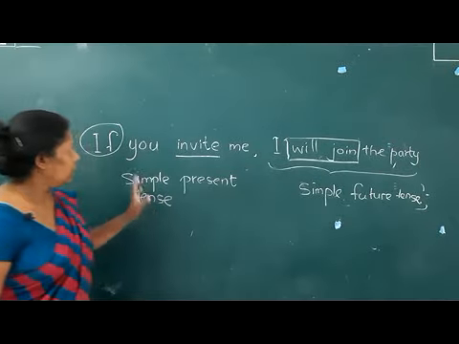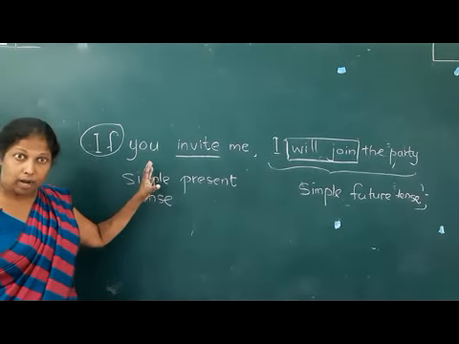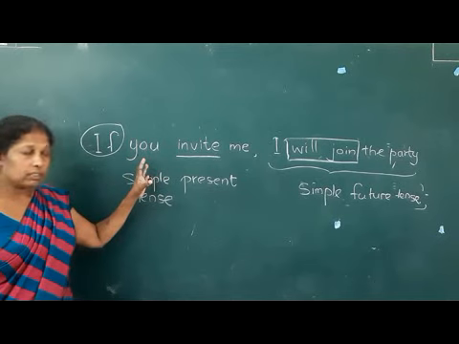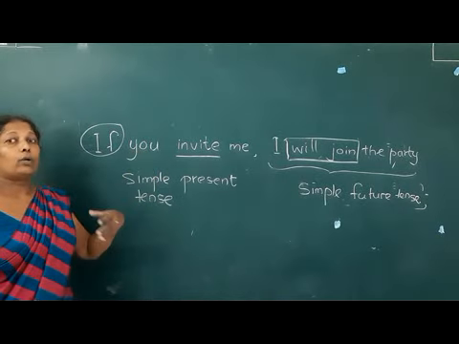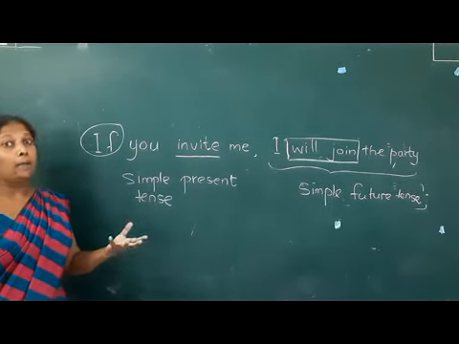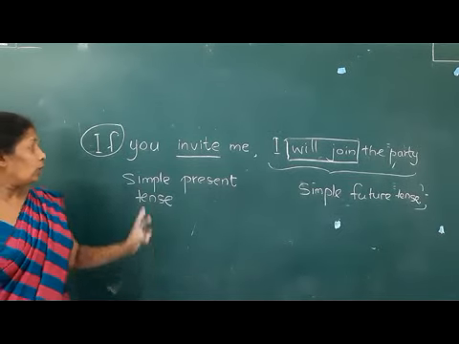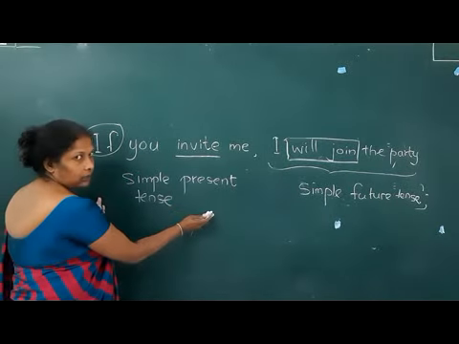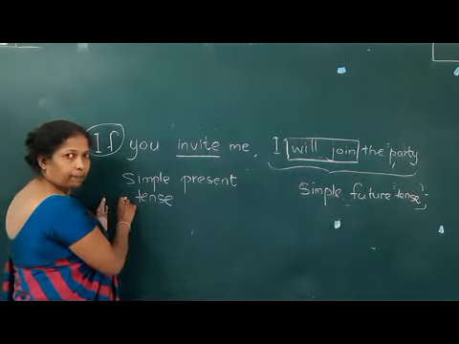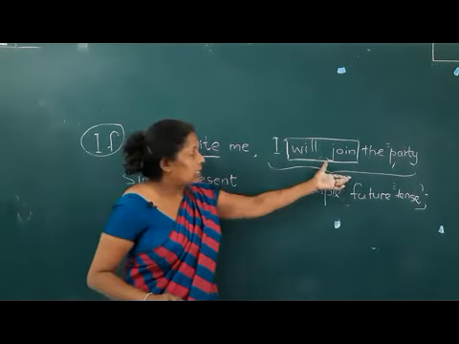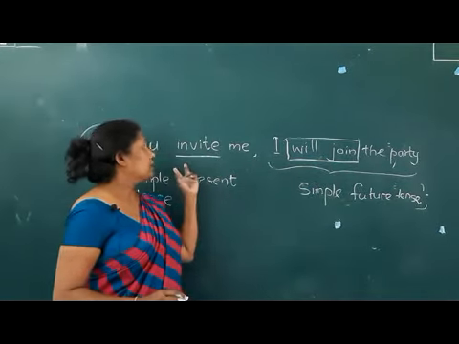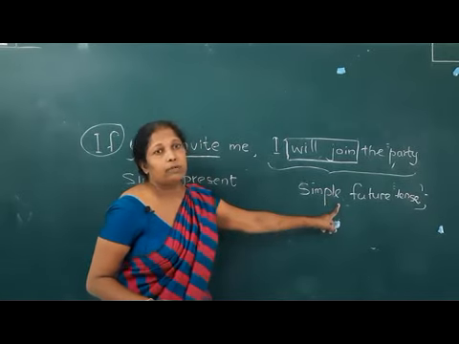Clear? So in conditional clauses type 1, which we call probable clauses, or the sentences that we say about something that is likely to happen, or will happen, we use the conditional clause in simple present and the result clause, or what will happen if this condition is fulfilled, in simple future.